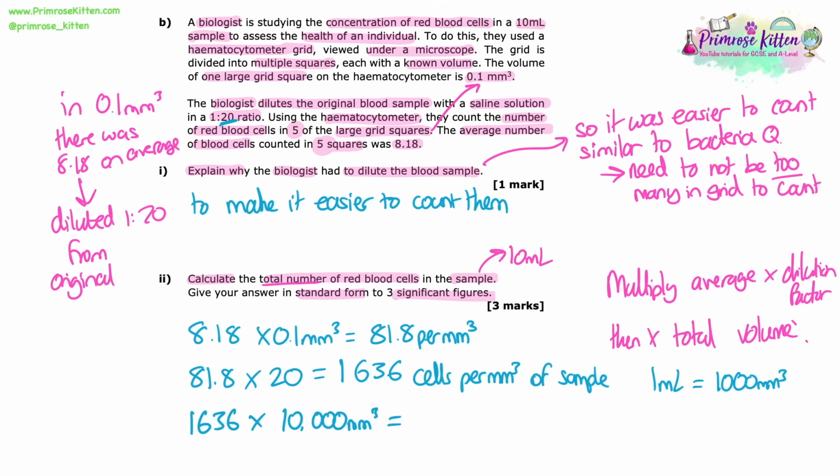And there's 1,000 millimetres cubed in a millilitre. So 1,636 times 10,000 millimetres cubed gives us the final answer, which is 16,360,000. We need to put that in standard form to 3 significant figures. So we're going to do 1.64 because we can round up that 3 because of the 6. And then it's times 10 to the 7.